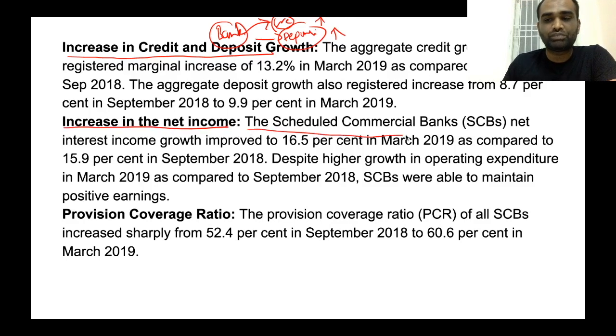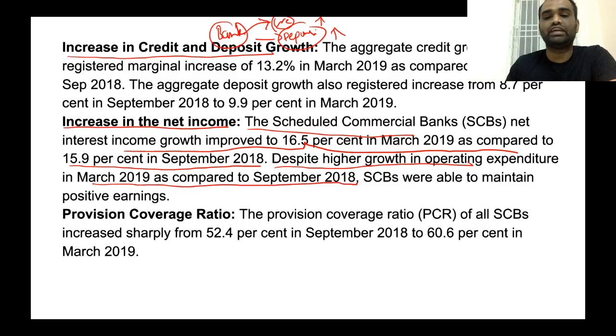Now, the next one is increase in net income of scheduled commercial banks. Now, the scheduled commercial banks' net interest income growth improved to 16.5% in March 2019 as compared to 15.9% in September 2018. Now, despite higher growth in their operating expenditure in March 2019 as compared to September 2018, scheduled commercial banks were able to maintain positive earnings.